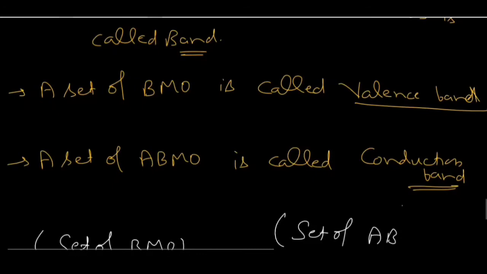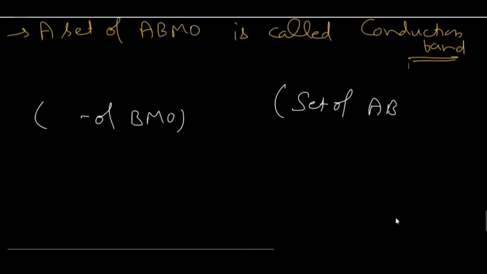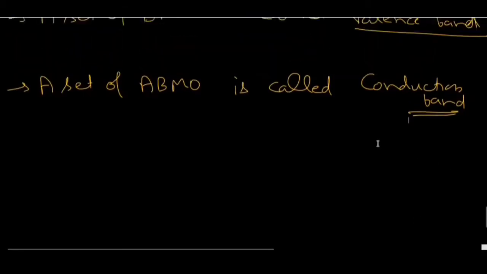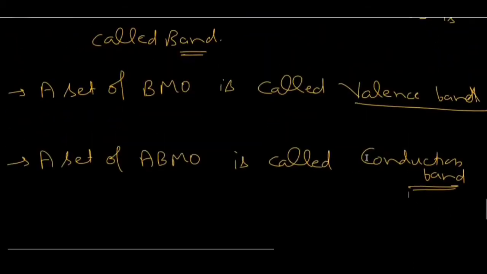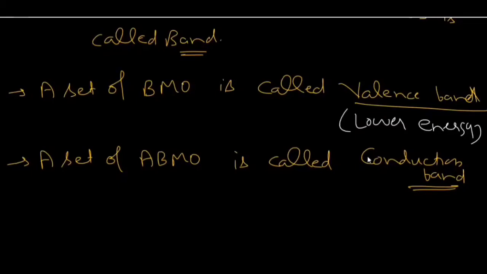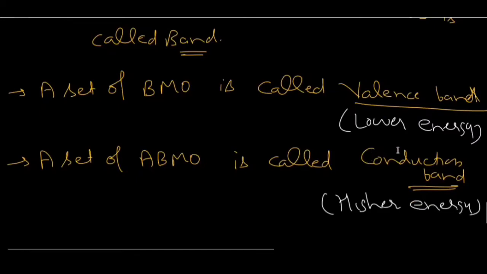Now, we know bonding molecular orbital has lower energy. It means a band formed by a set of bonding molecular orbitals will also have lower energy. It means valence band is of lower energy. In the same way, we know anti-bonding molecular orbital has higher energy. So their set, that is the conduction band, will also have higher energy. It means valence band will have lower energy and conduction band will have higher energy.